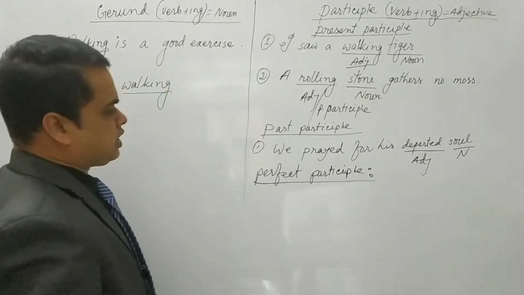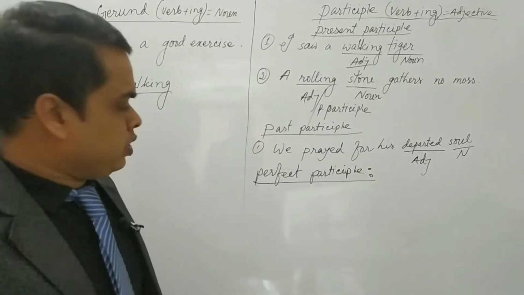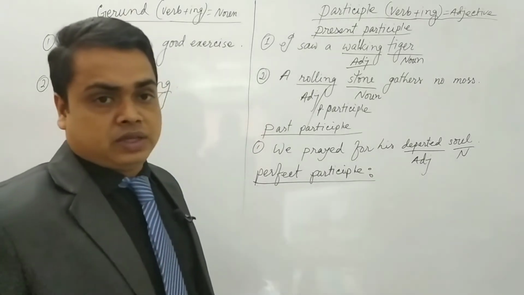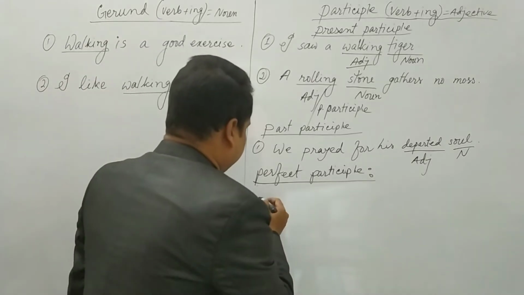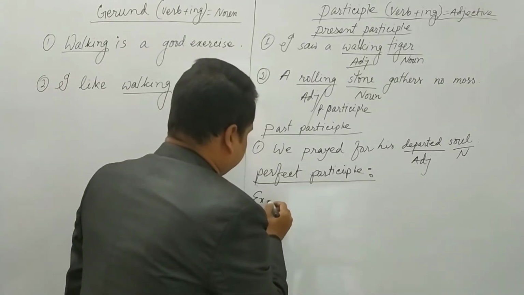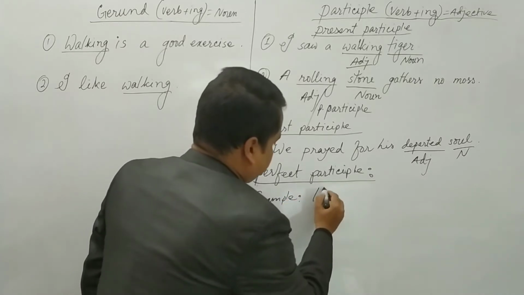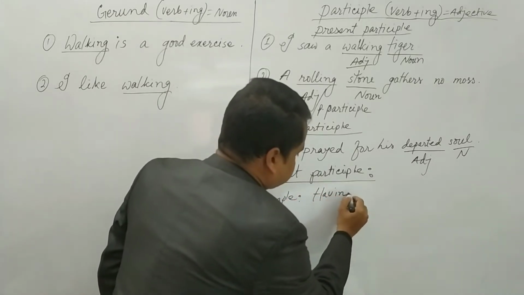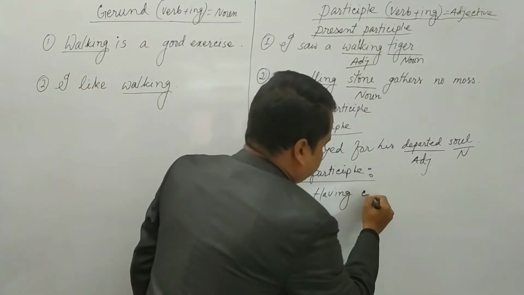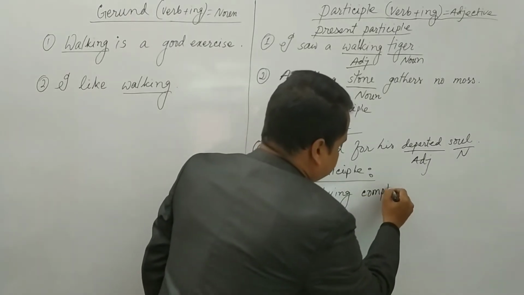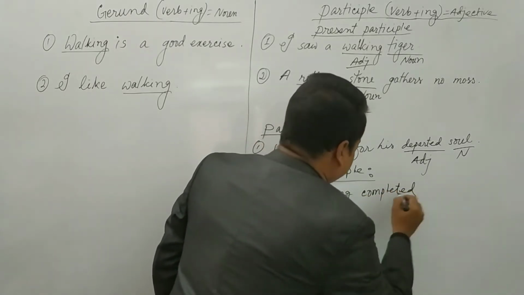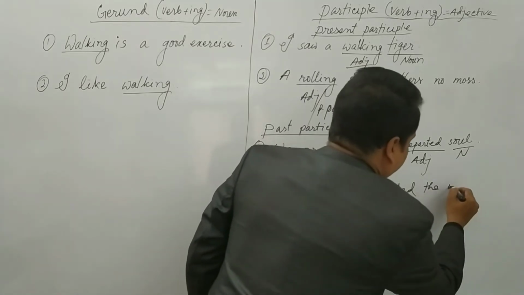Perfect participle. In case of perfect participle, you have to use having. Look at the example. Having, then V3 of the main verb. Having completed the work,